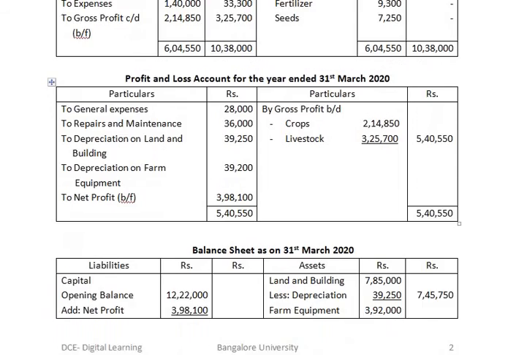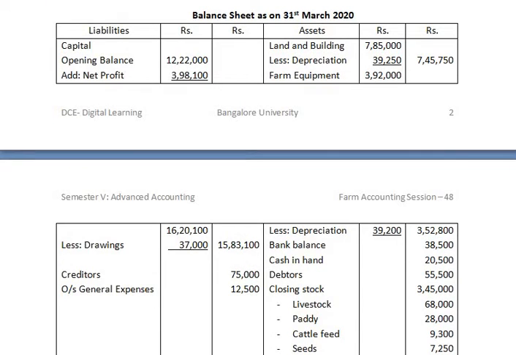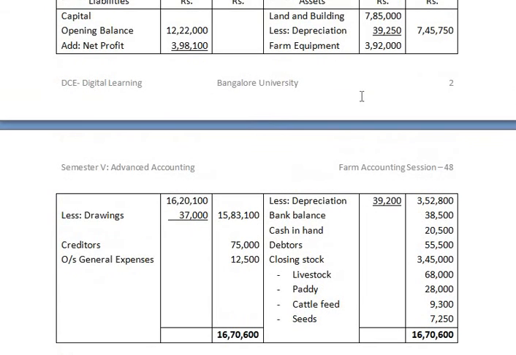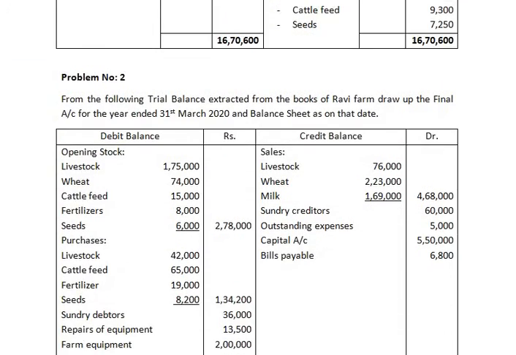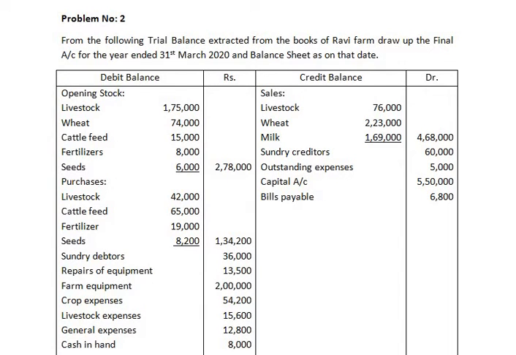Balance sheet. On the liability side we have capital. Net profit is added to the capital. Drawings is deducted from the capital. Creditors and outstanding general expenses are recorded. On the asset side we have land and building less depreciation, farm equipment less depreciation, bank balance, cash in hand, debtors, and closing stock recorded under the asset side of the balance sheet. The problem is tallied. Now let us look at the next problem.